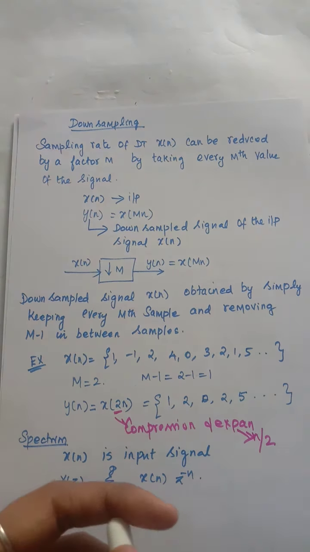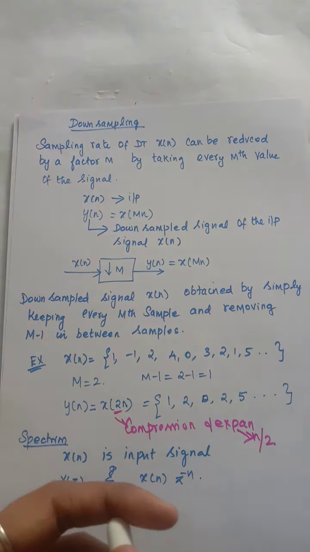Now we are going to discuss what is happening in the frequency domain. Here x of n is the input signal. How will you write this x of n? Since it is discrete, you have to use the z transform to represent this. So X of z is equal to summation n equals minus infinity to infinity x of n z power minus n. Now this downsampled signal y of n, how are we going to obtain it? Normally, how will you perform sampling? By multiplying with a train of impulses, you will get the sampling.